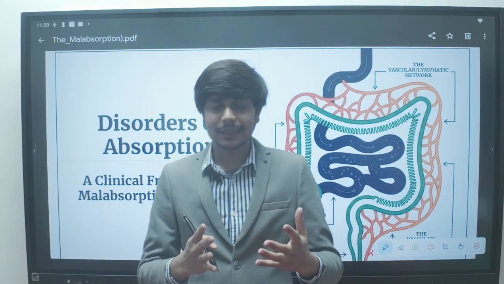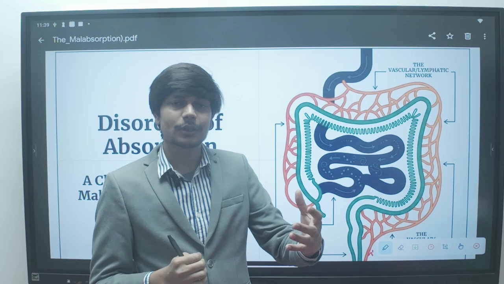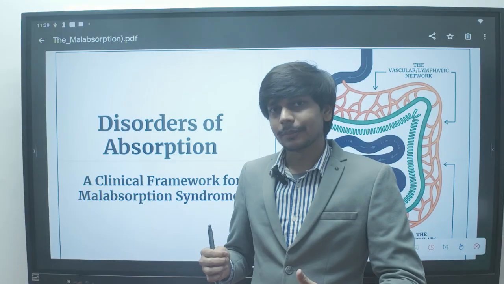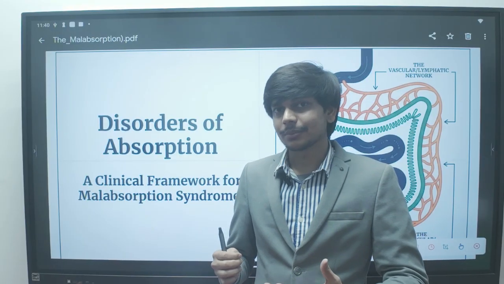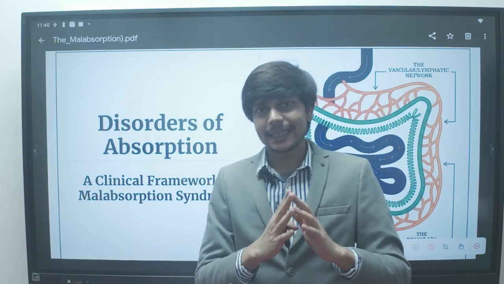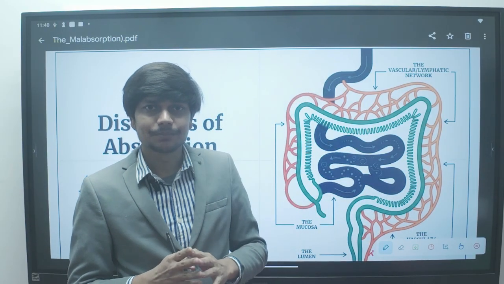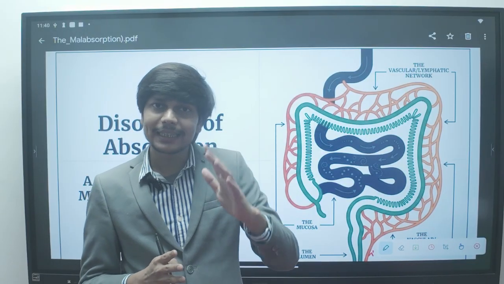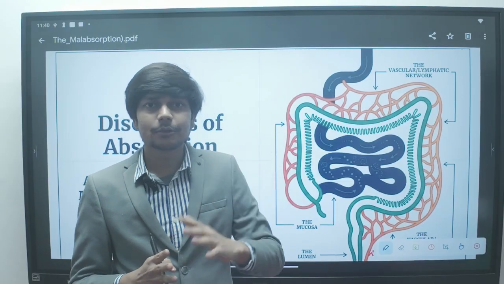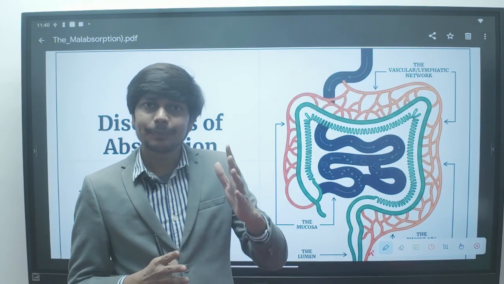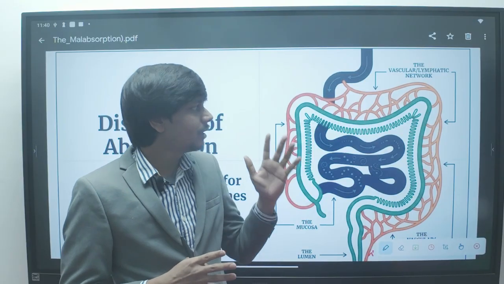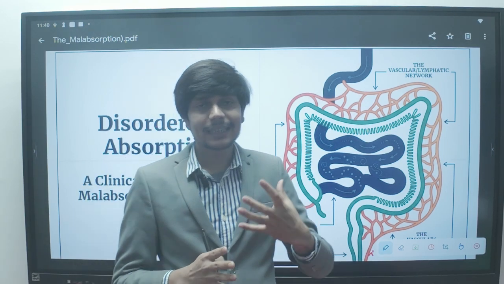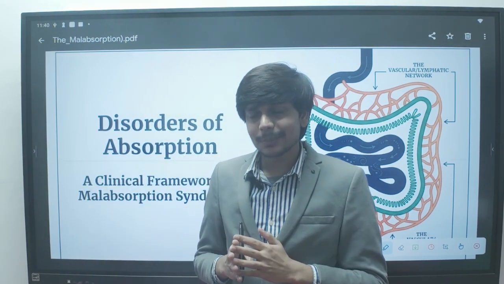So you may be thinking that the malabsorption patient will present to us with diarrhea, steatorrhea, flatulence, vomiting, and gaseous distension of the abdomen. But let me tell you, starting from the central nervous system, sometimes the malabsorption patient may present with encephalitis. Patient may present with dementia. Yes, the Whipple's disease patient may present with encephalitis and dementia. The same Whipple's disease patient may present with pericarditis and cardiac manifestation.